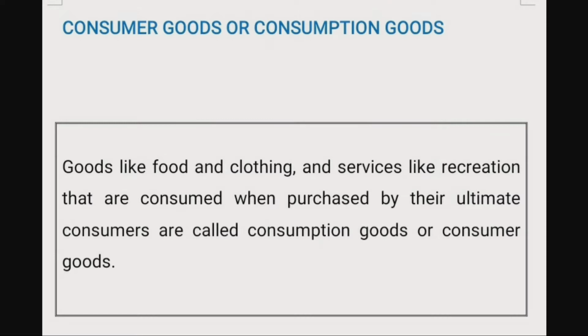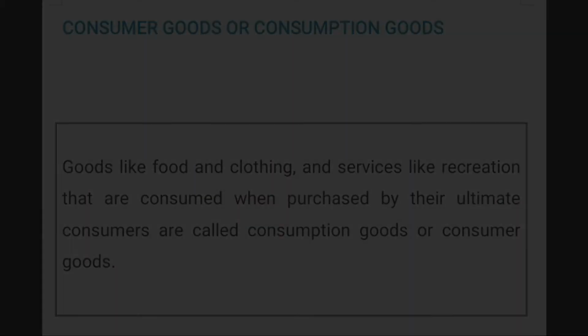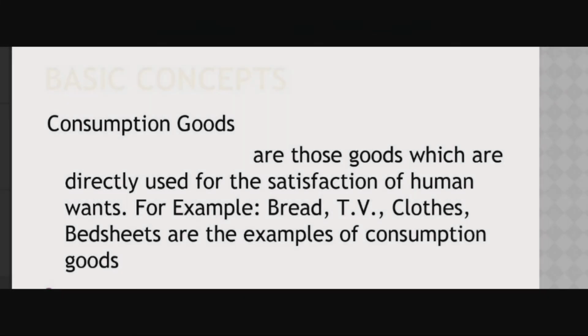So, goods like food, clothing, and services like recreation that are consumed when purchased by their ultimate consumers are called consumption goods or consumer goods. So, what do you mean by consumption goods? Consumption goods are those goods which are directly used for the satisfaction of human wants. For example, bread, TV, clothes, bed sheets, all these are examples of consumption good.